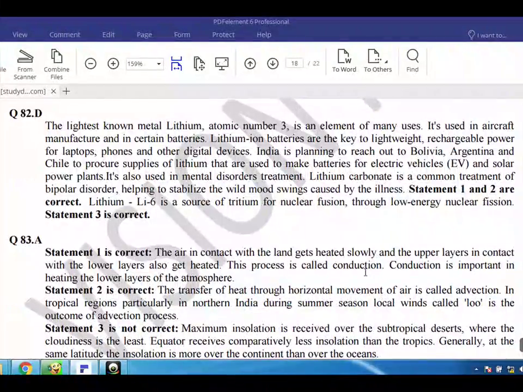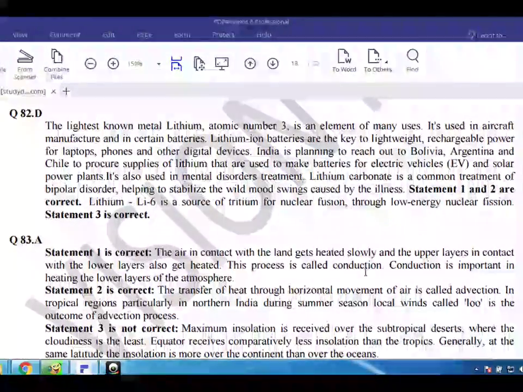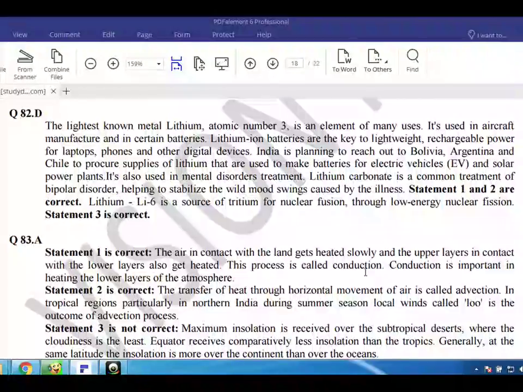Q82. E. The lightest known metal, lithium, atomic number 3, is an element of many uses. It's used in aircraft manufacture and in certain batteries. Lithium-ion batteries are the key to lightweight, rechargeable power for laptops, phones, and other digital devices. India is planning to reach out to Bolivia, Argentina, and Chile to procure supplies of lithium that are used to make batteries for electric vehicles and solar power plants.